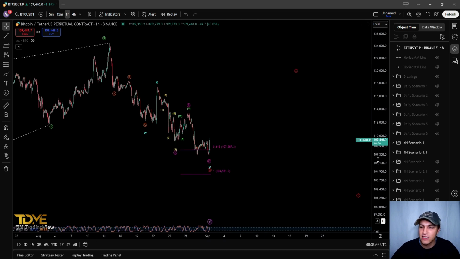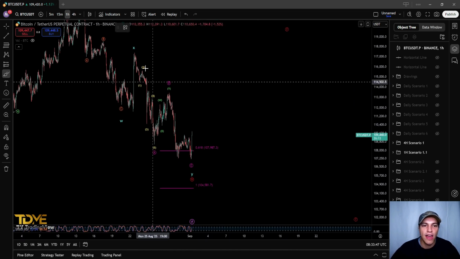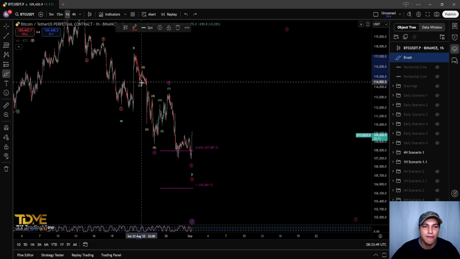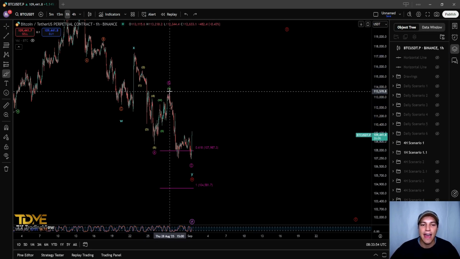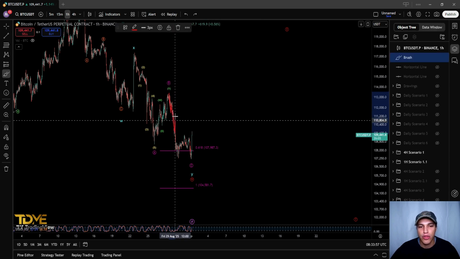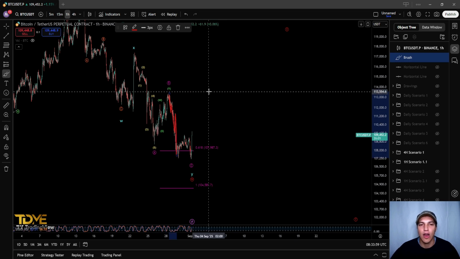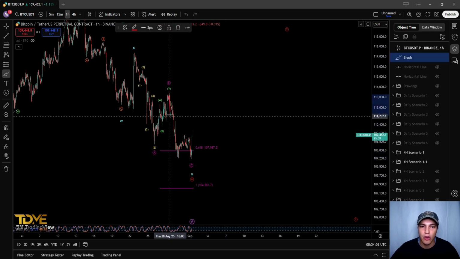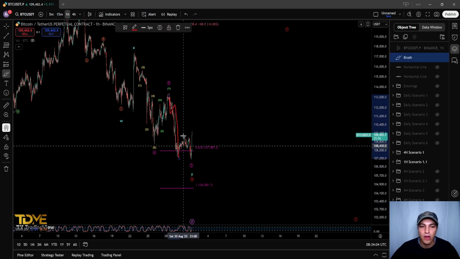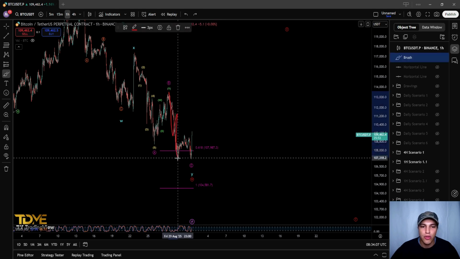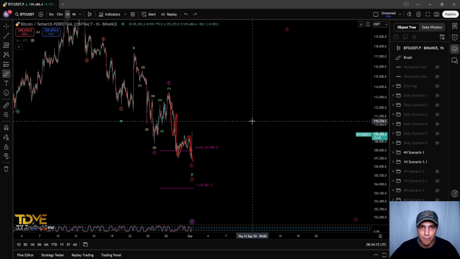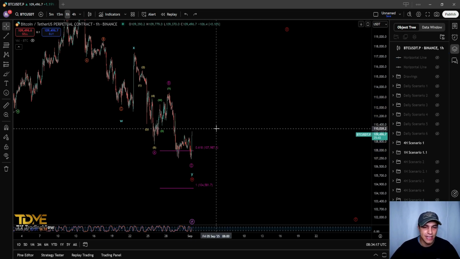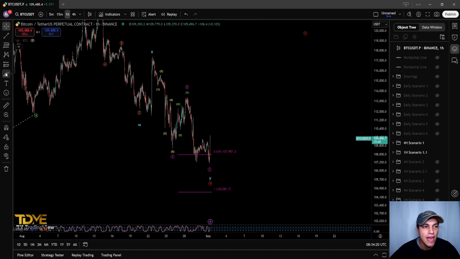So inside this last move, the Y that we have seen here, we can see we had the 5-wave structure in wave A, a 3-wave structure in wave B, and then a 5-wave 1, 2, 3, 4, and wave 5 in wave C, right? We can also count this as 1, 2, 3, 1, 2, 3, 4, and wave 5 down, right? This does indeed match out and prices don't overlap. So if we are looking at this as our main structure, we are now looking for that wave X.